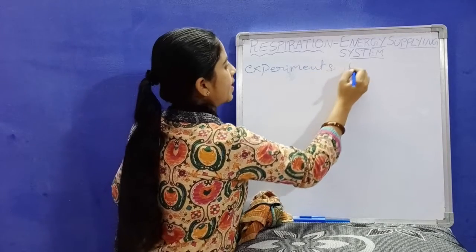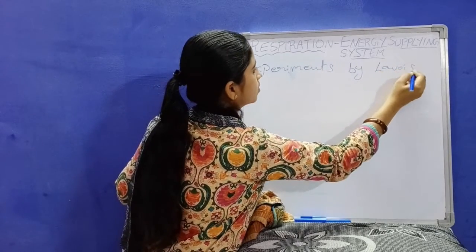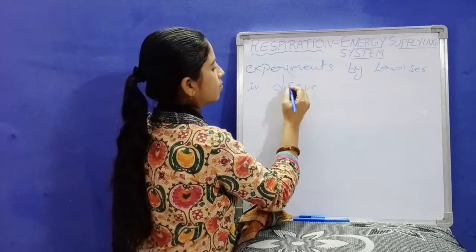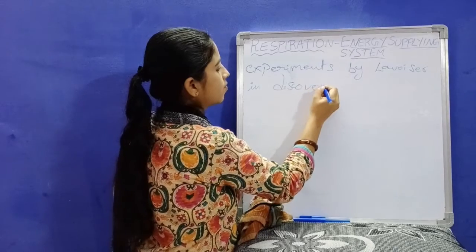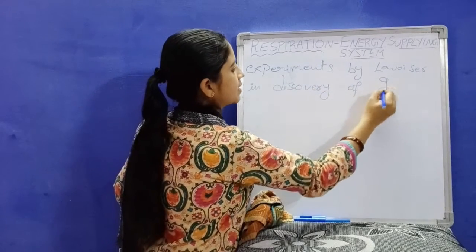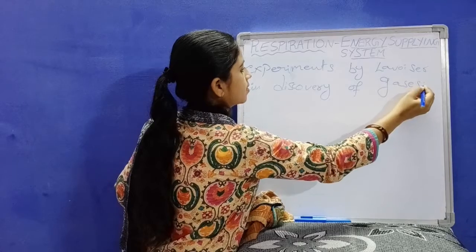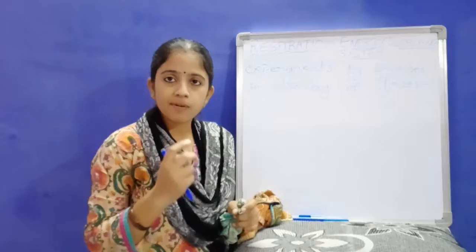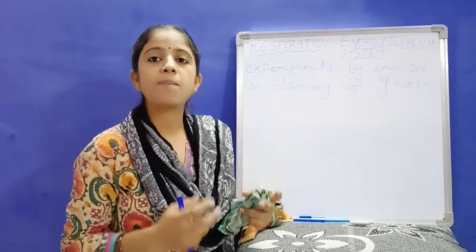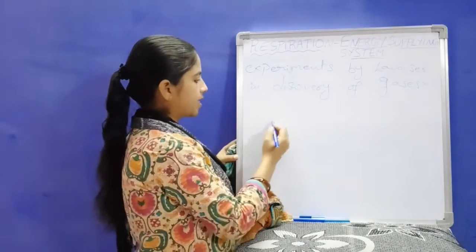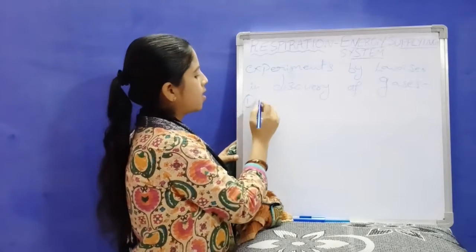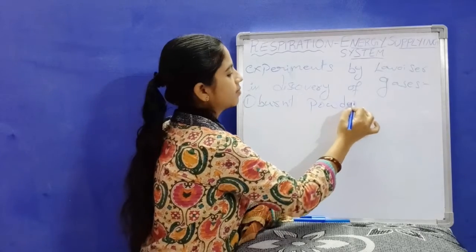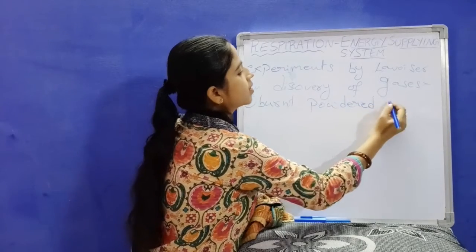Experiments by Lavoisier in the discovery of gases. So what has he done? He has mainly done two experiments. In the first experiment, he burnt powdered charcoal.